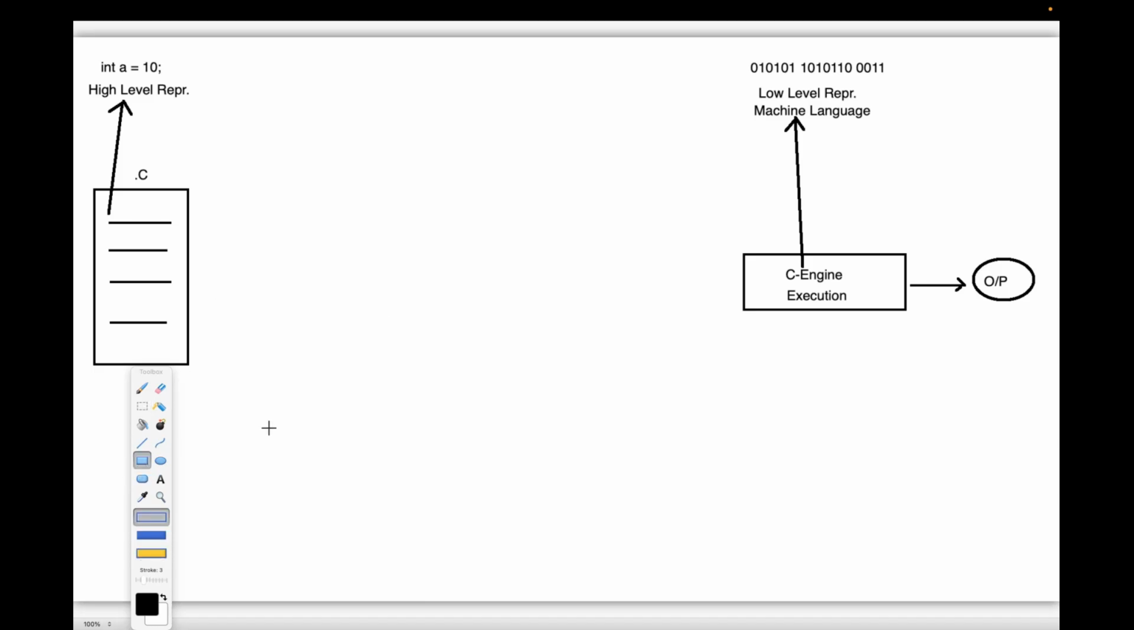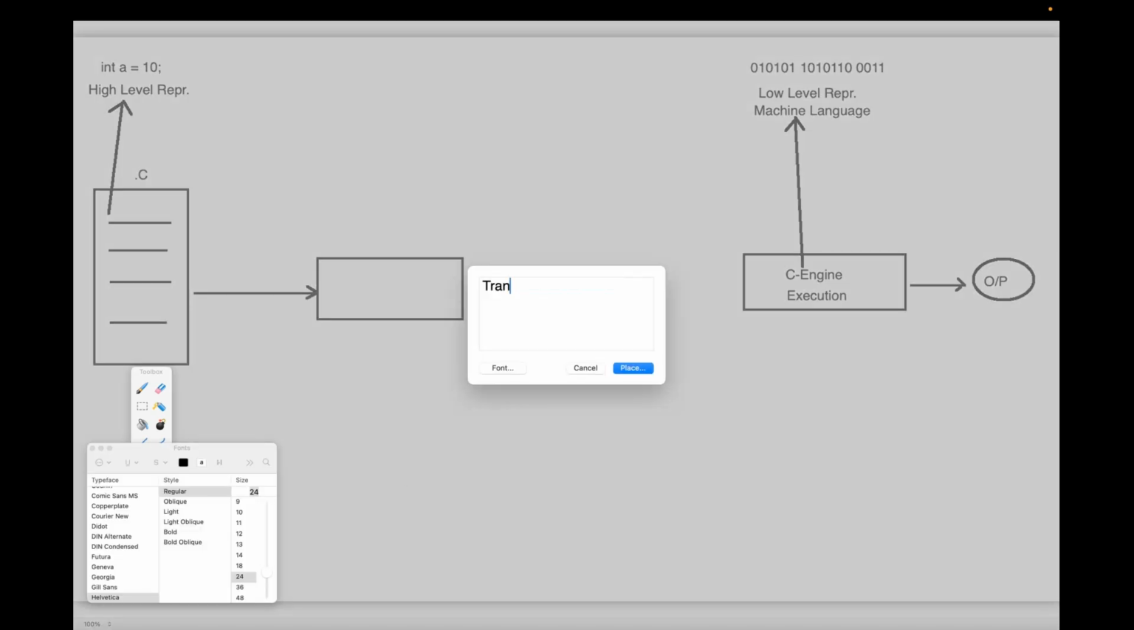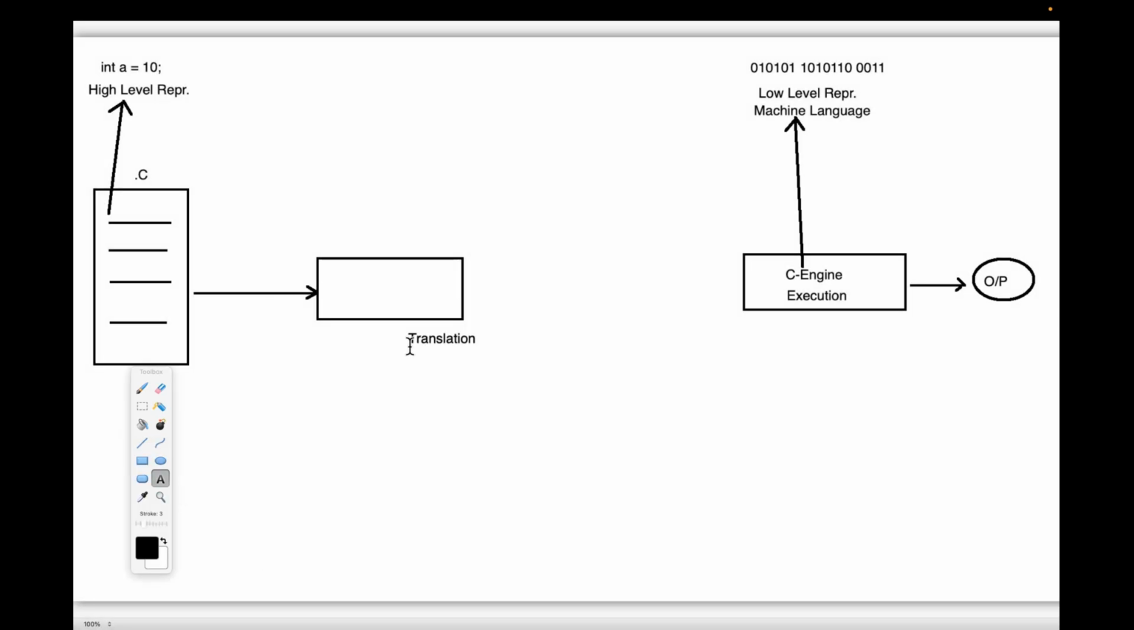Observe carefully. Here I am going to take some translator. What is this translator able to do? This translator is able to translate the program from high level representation to low level representation. Here we are going to take one translation mechanism, whatever it may be. This translation mechanism will translate the program from high level representation to low level representation.